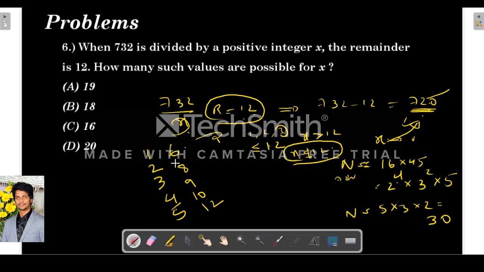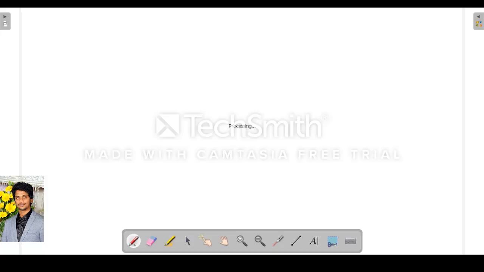Again, 12 is a factor. So how many are there? 1, 2, 3, 4, 5, 6, 7, 8, 9, 10. So we have to remove these 10 from this 30 to get our answer. So 20 values are possible for x.